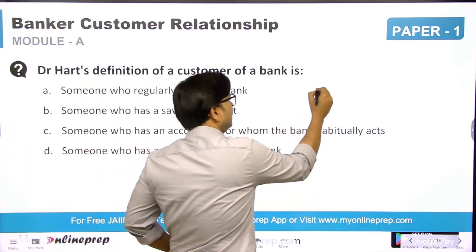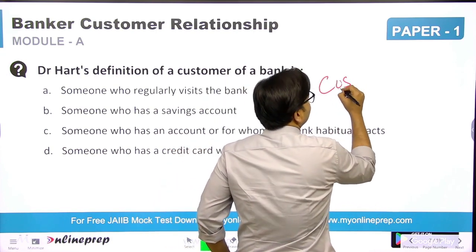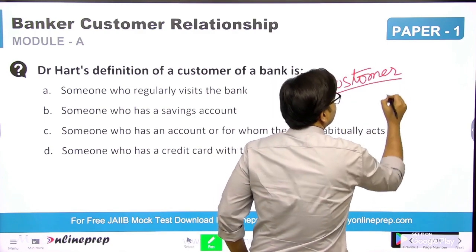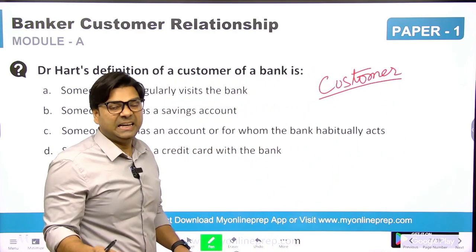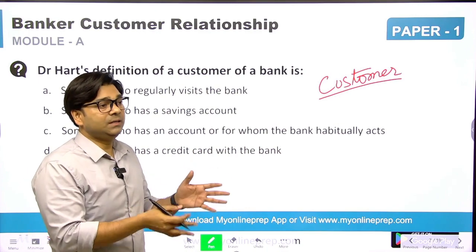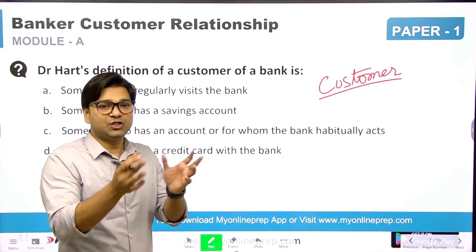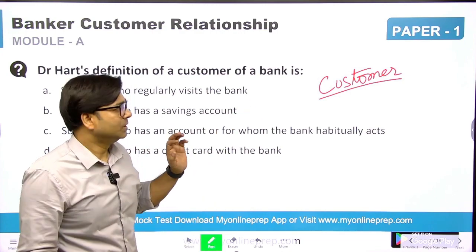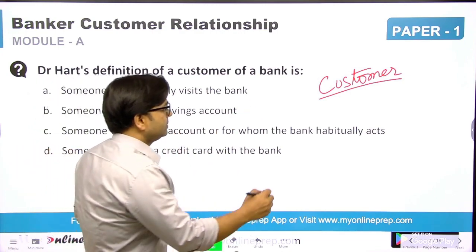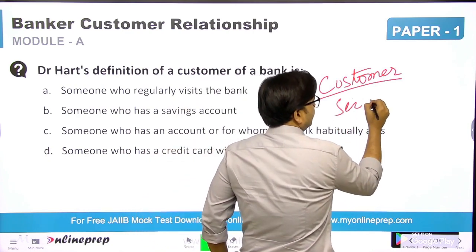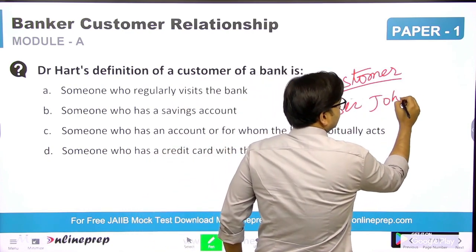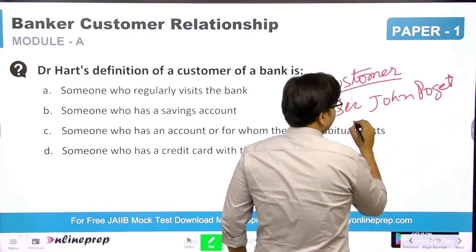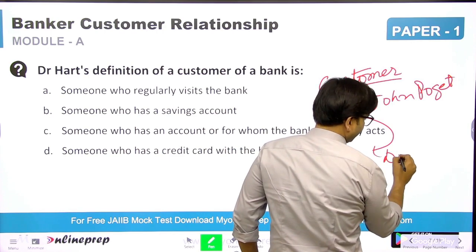See, the customer definition is not defined in any law, but it comes from past judicial verdicts or judgments. There is Sir John Fogett, who came up with the duration theory.